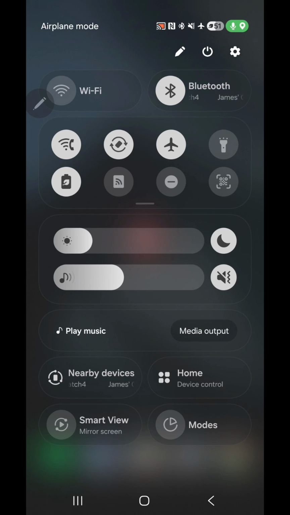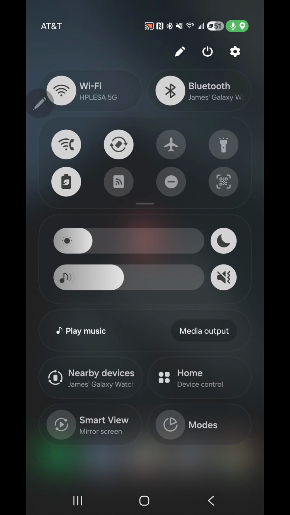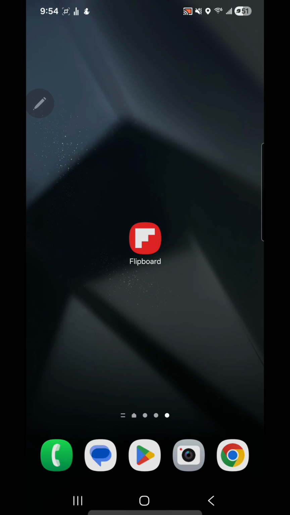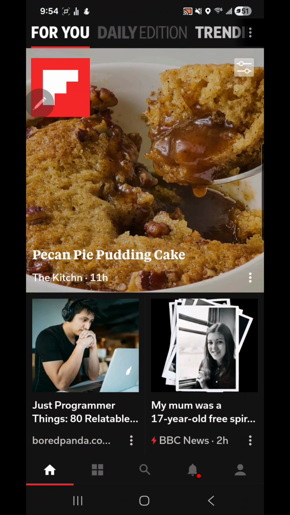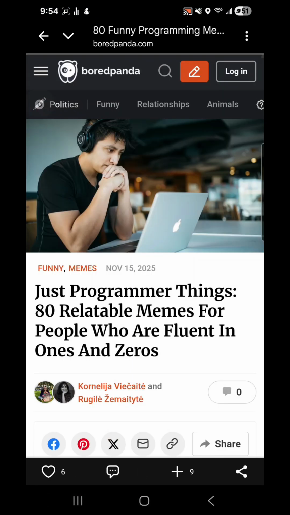And now turn it off. And then we'll wait momentarily for the connection to be restored. And now we'll check an app or a browser, and for this demonstration we'll use Flipboard. And if you have a connection, then it's a success.